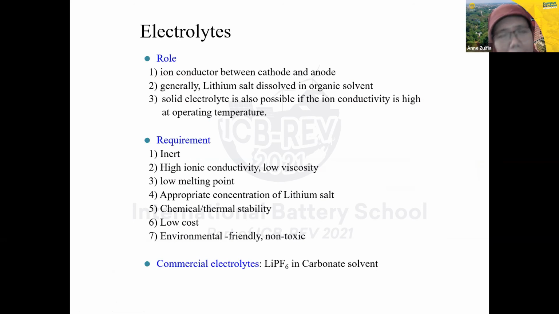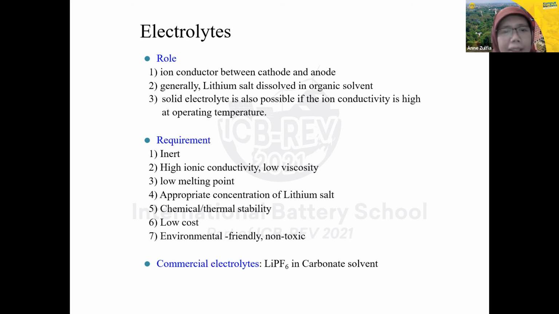Then the electrolyte, because the electrolyte is quite important in the lithium-ion battery, and in batteries in general. So the role of the electrolyte here, first, is as an ion conductor between the cathode and the anode, and generally lithium salts dissolved in organic solvent. The third is that a solid electrolyte is also possible if the ion conductivity is high at operating temperature. So this is the role.